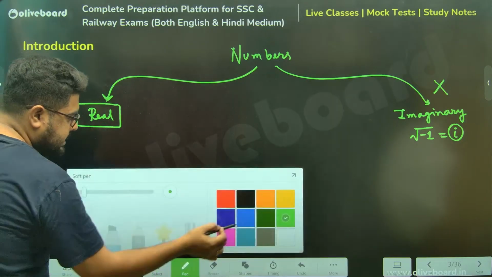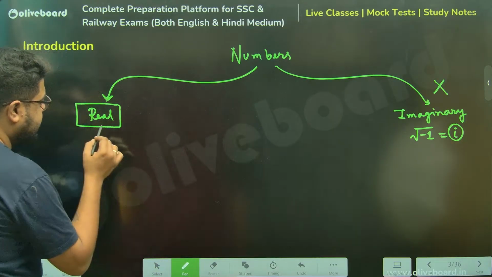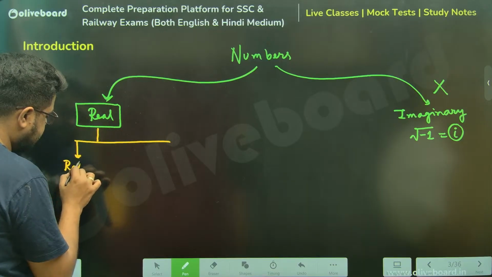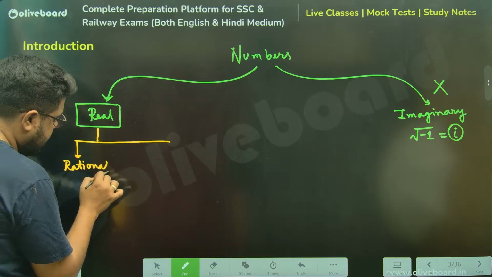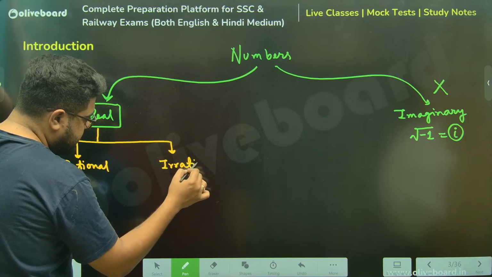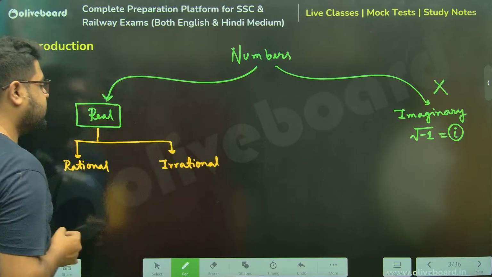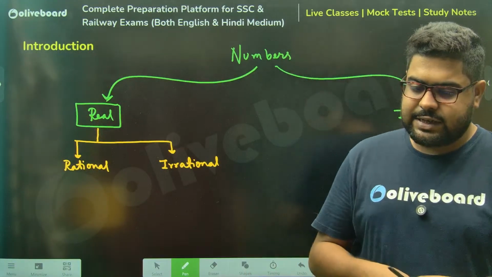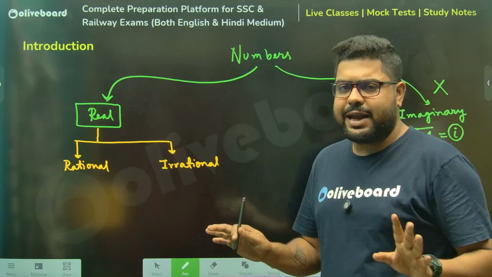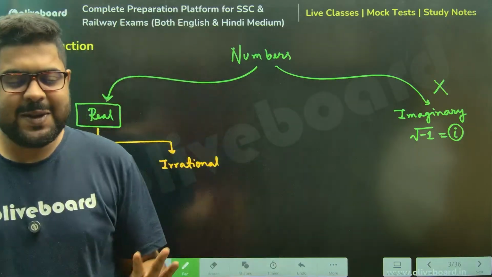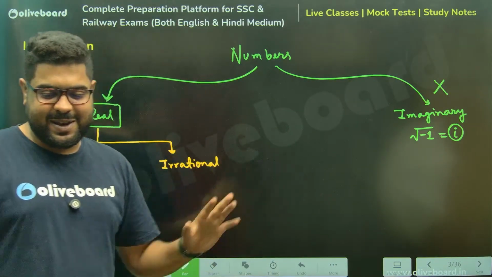Now, real numbers can be divided into two parts. One is called rational, another one is called irrational. Now, first of all, what is a rational number, anyone? What exactly is a rational number? Again, today's class is going to be very light. First class for the new batch, very light class. So don't overthink. It's a very simple class.